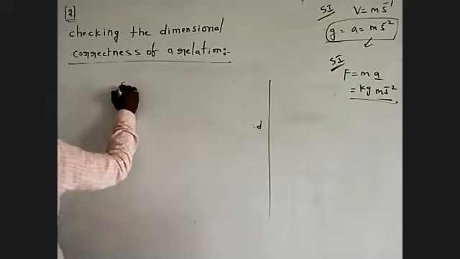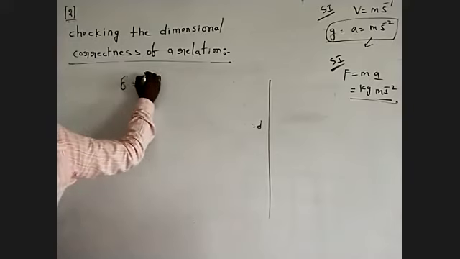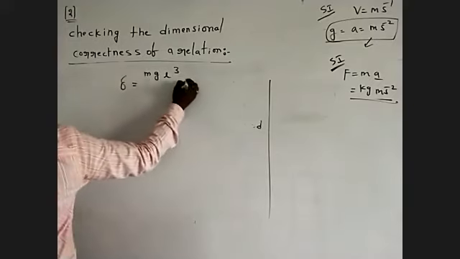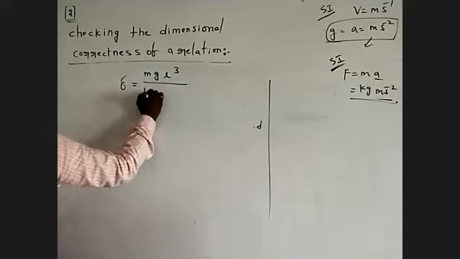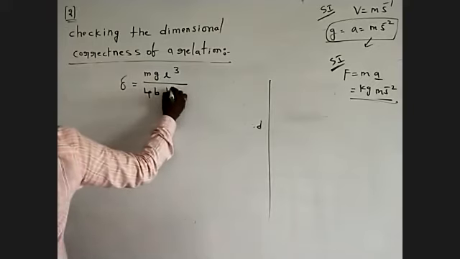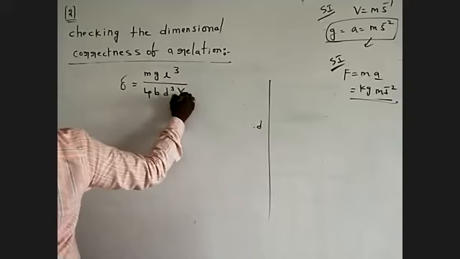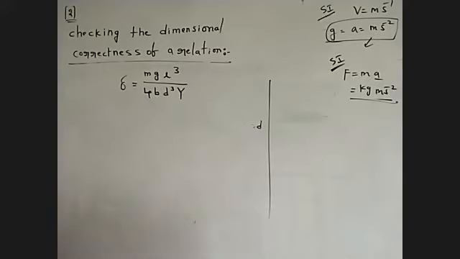Next, checking: del is equal to m g L cube by 4 b d cube Young's modulus.